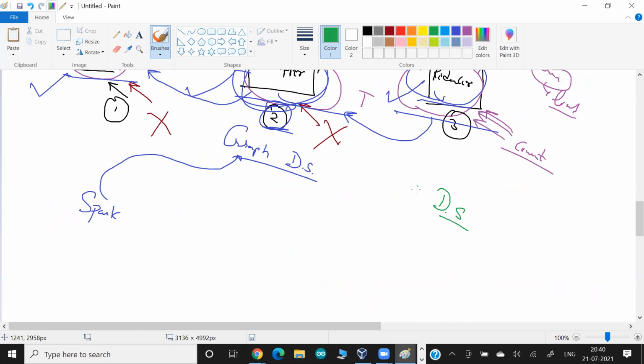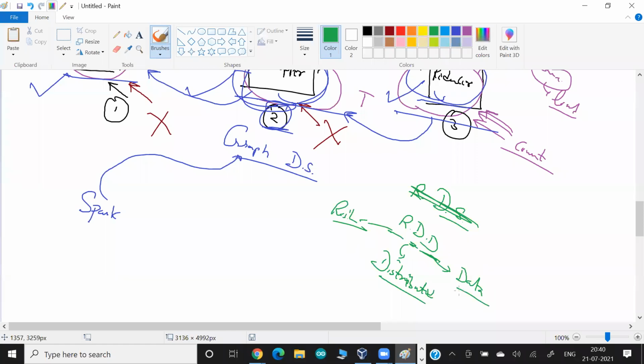Internally, Spark uses a concept called RDD. It's not DS, it's RDD: Resilient Distributed Dataset. RDD is one of the main concepts of Spark. They are maintaining the dataset, the data structure, in a distributed way, meaning on a cluster. The D is the data structure, and the R is resilient.